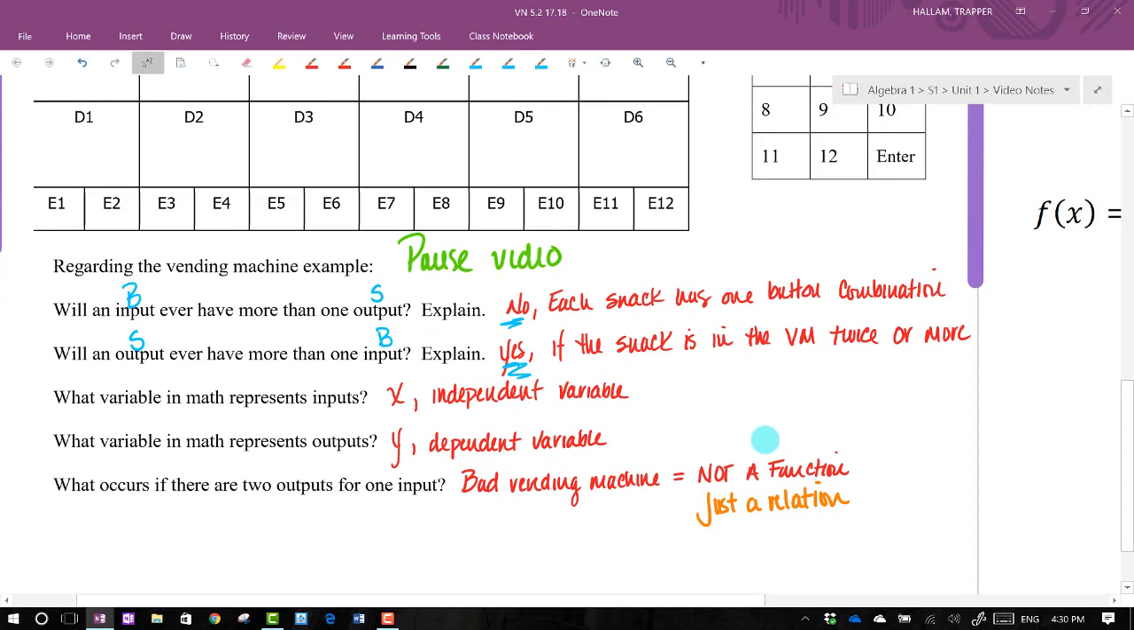All right, so then we've already said this a few times. What variable in math represents the inputs? And we said that that's x, but it's also important to throw in another term in there. We'll call that the independent variable. Let's talk about that in a second after we answer the next question. What variable in math represents the outputs, or the snacks, right? Well, that would be our y.